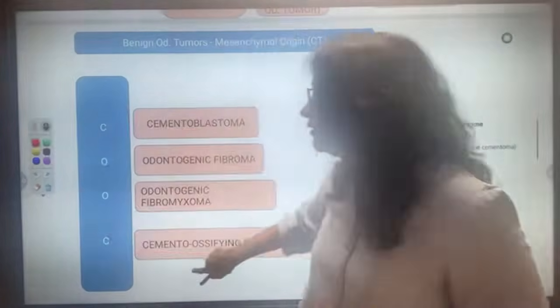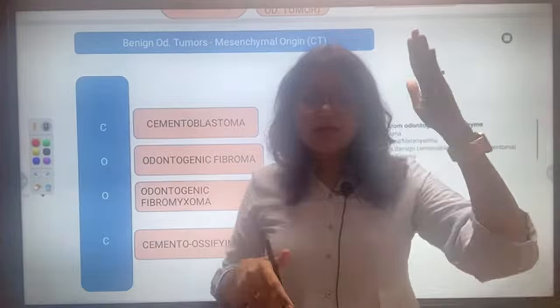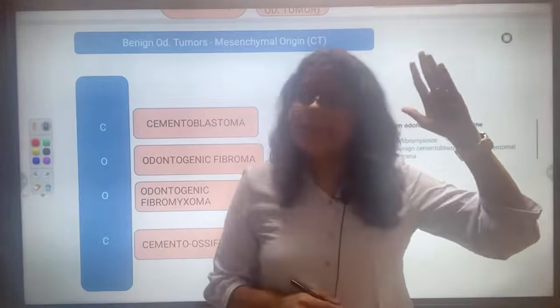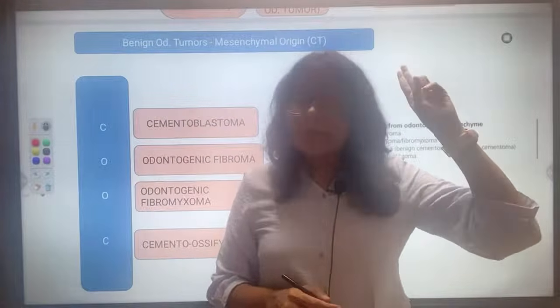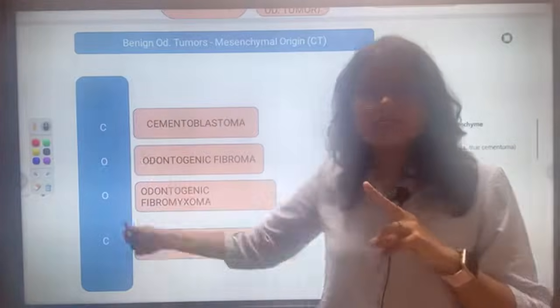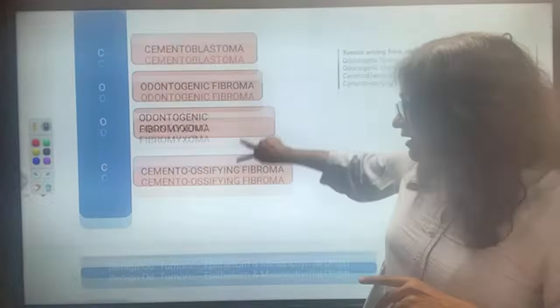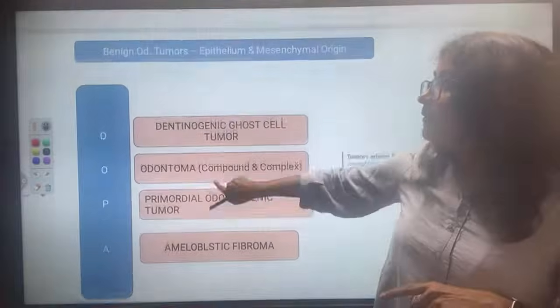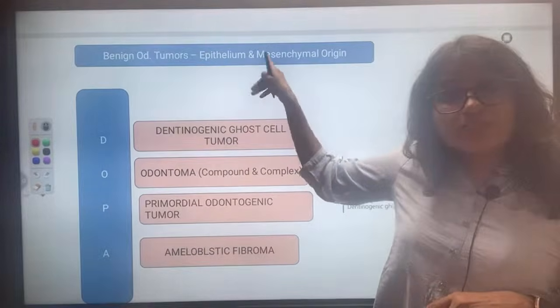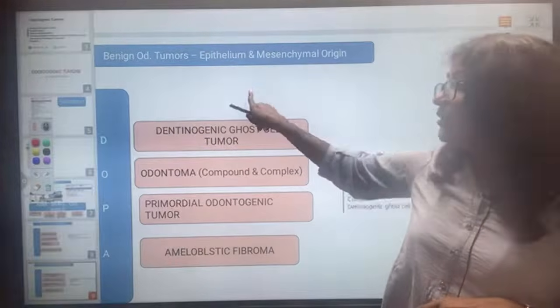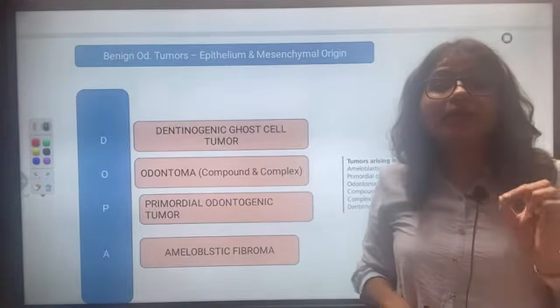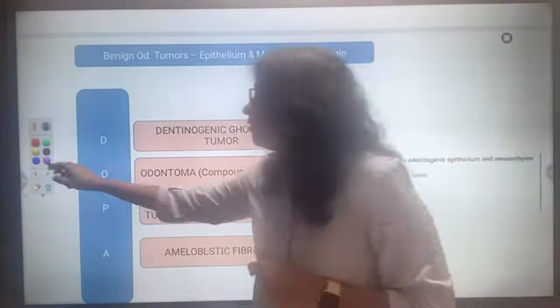What is the third? I told you, for benign epithelium, we saw Amma shall cut apple, then for benign connective tissue, COOC, remember this. And for tumors coming from both epithelium and connective tissue, remember DOPA, DOPA, DOPA, okay?